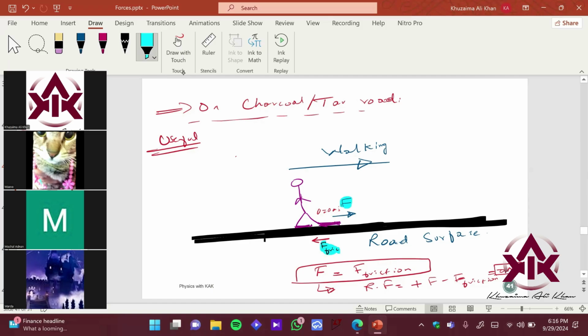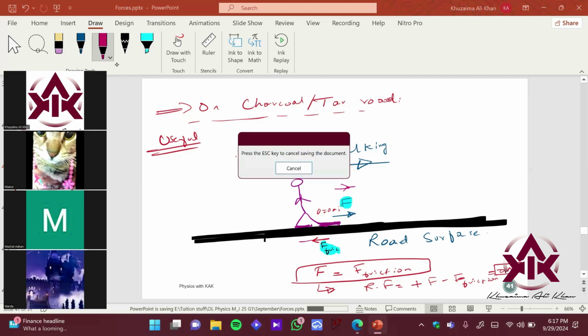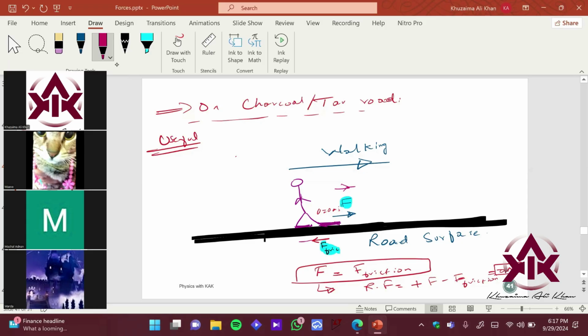So this is friction force. It's acting in the opposite direction. You're applying a force in this direction, your feet are applying a force in this direction, but your floor is applying a force in this direction, right? So this basically helps you to walk. Let's imagine you're holding a tablet or a pencil in your hand, right? Your fingertips are able to hold a pen, right? How? Because of friction, right? There's a friction between your fingertips and the pen, which is basically keeping it together.